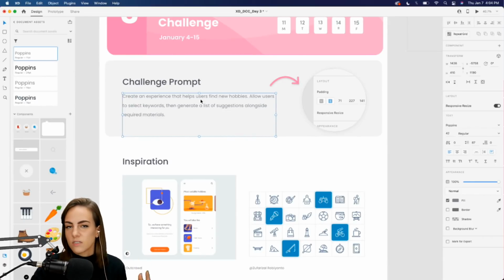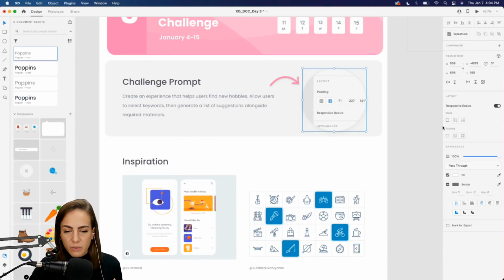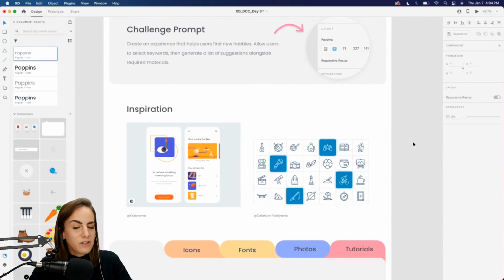So for instance, this text box is selected, but it's not a group. So I won't see that content aware layout under this layout panel right here. But this is a group, so we can see it. This is a group also, we can see it. And then you would just press that checkbox and you can make some adjustments there. So that's where you're going to find it.